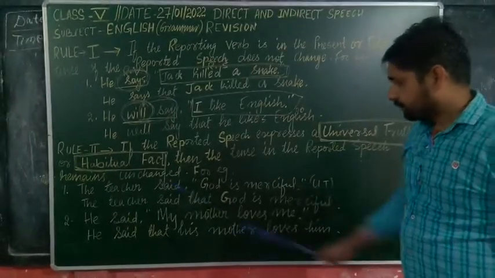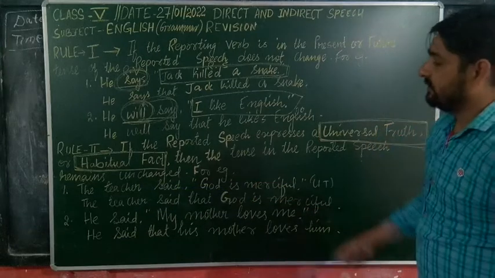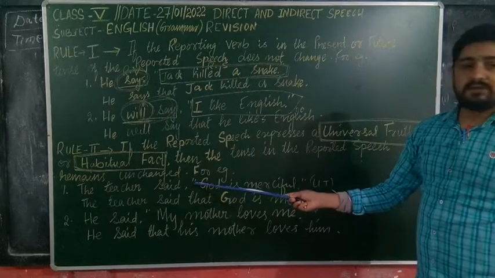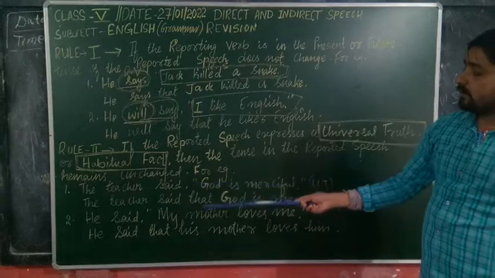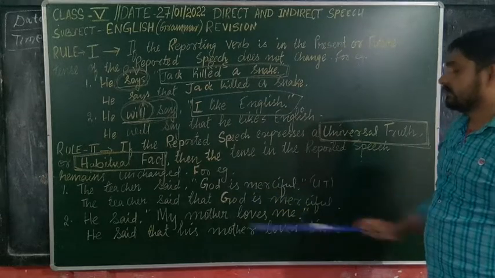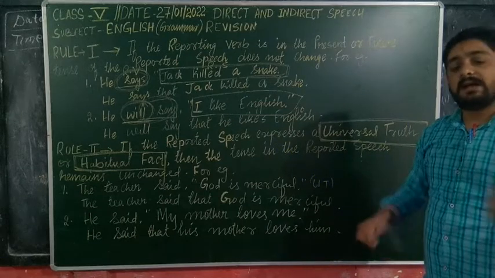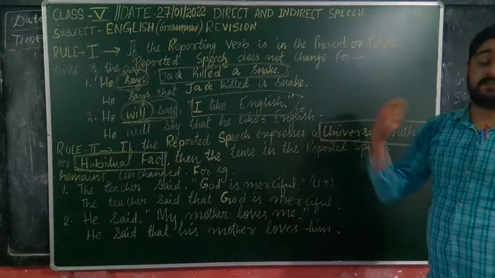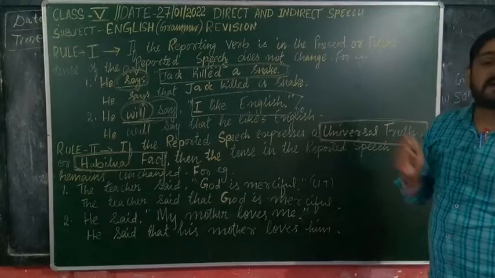Here you see, we only need to put "that". The teacher said exactly what is there in direct speech. The teacher said, then by removing the comma and inverted commas, we have written "that", then the same: God is merciful. Only put "that" and the same tense will remain in indirect speech, if the reported speech expresses a universal truth or a habitual fact.